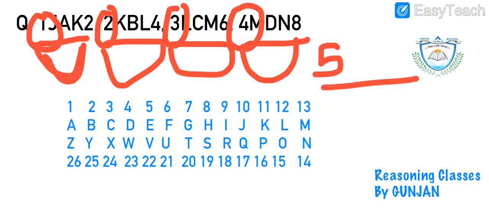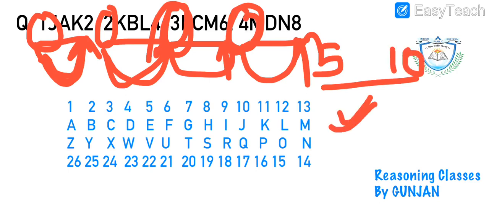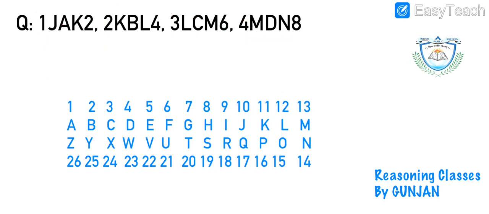But if we go on to the next number 2, isn't it the double of 1? 4, isn't it the double of 2? 6, isn't it the double of 3? 8, isn't it double of 4? So we will have 10 as the second number. I'll clear the screen to write it properly. So our answer will have 5 and 10. So we have already sorted out the logic for numbers.